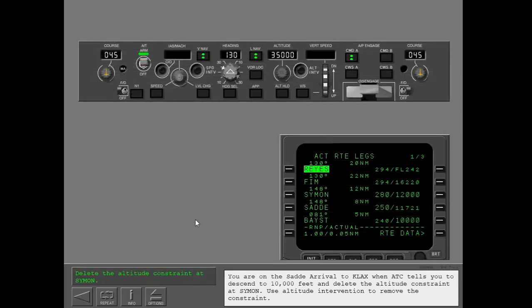You are on the SATI arrival to KLAX when ATC tells you to descend to 10,000 feet and delete the altitude constraint at SIMON.